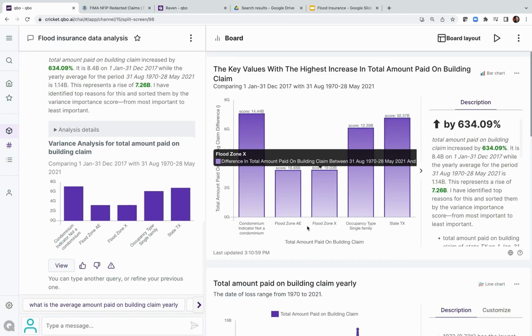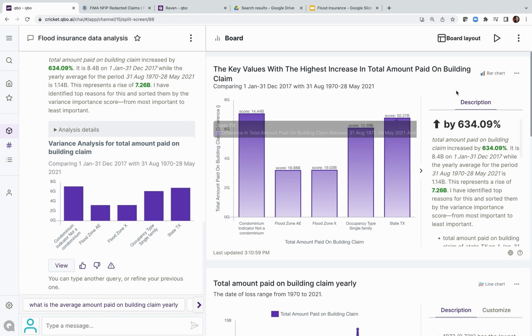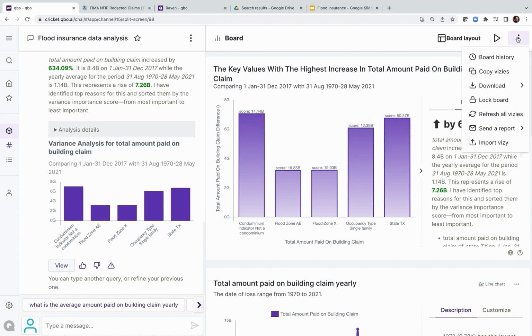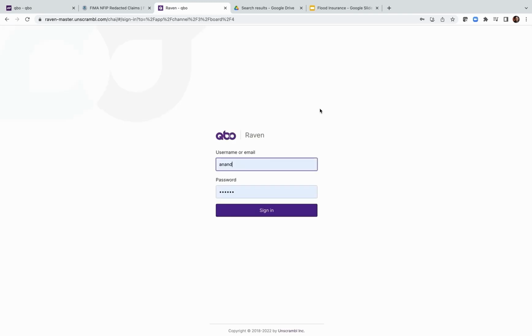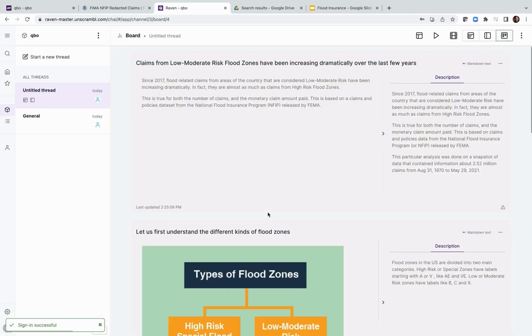So once you add these to the board, you can actually export them out. You can share them, you can email them out, you can download it as a PDF, and create a story out of it. So the story aspect is in fact one of the newest and neatest features, I believe, of Cubo.